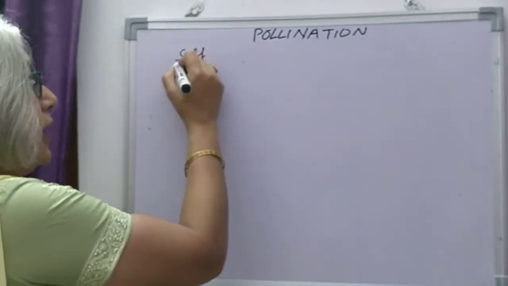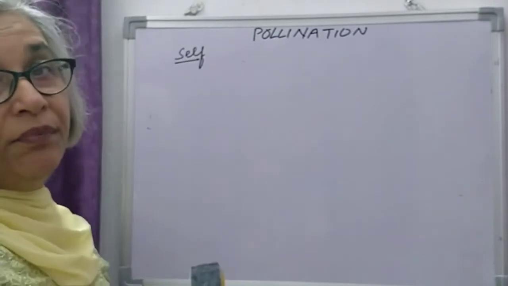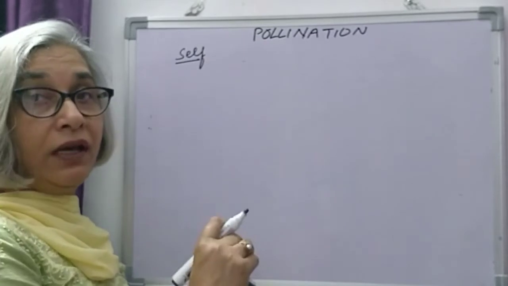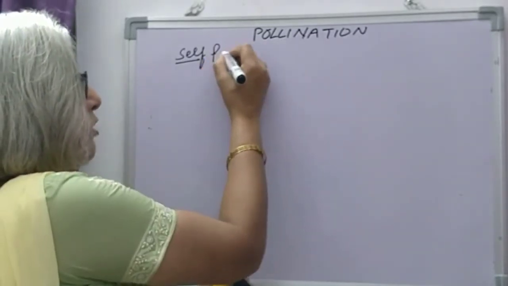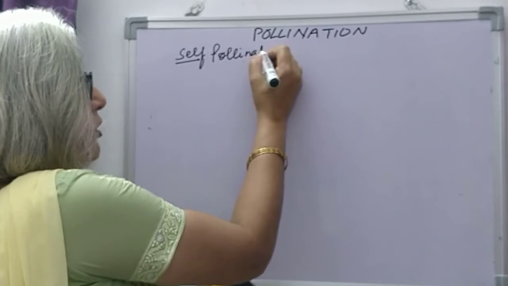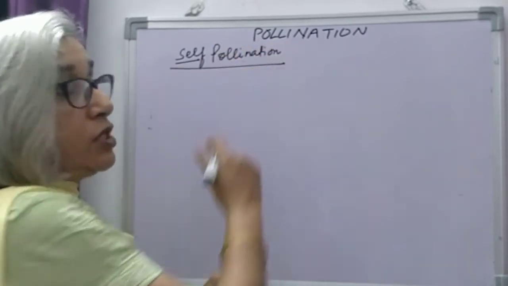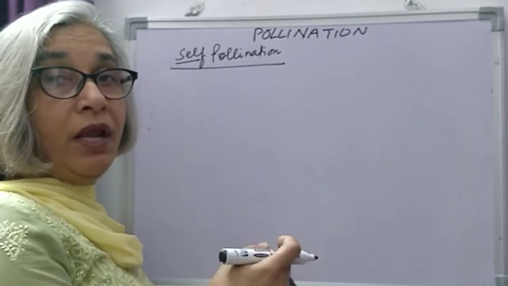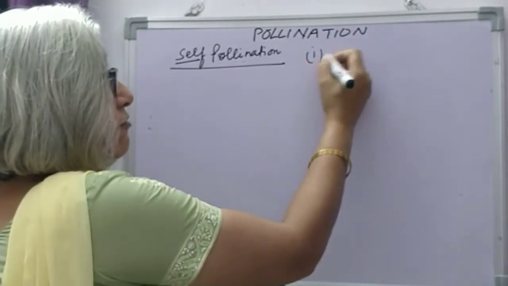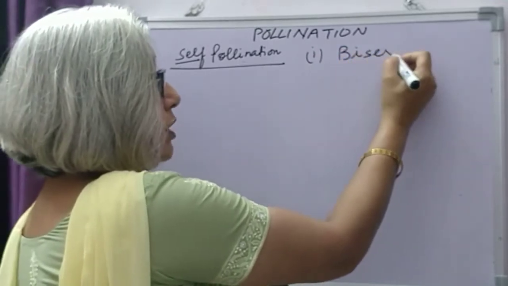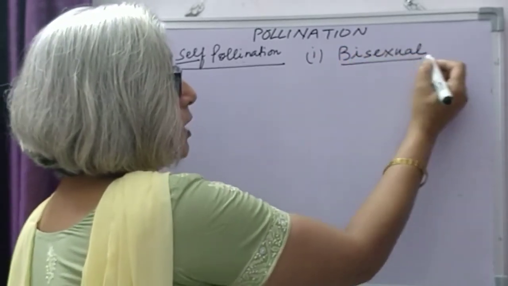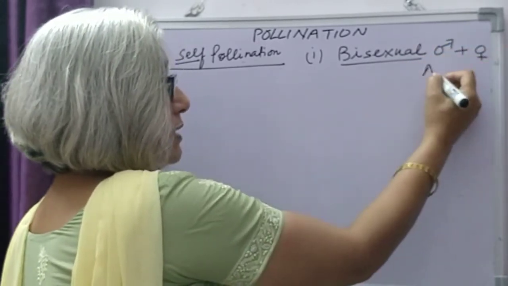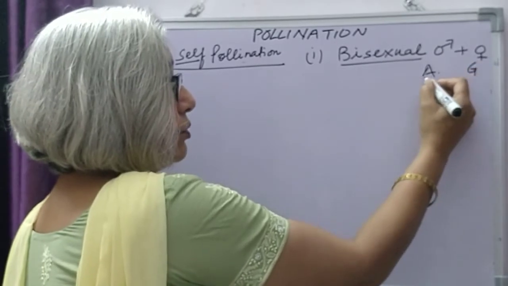Self-pollination, as we have discussed, means transfer is taking place in the same plant. Now, conditions for self-pollination. If the transfer of pollen grains from anther to stigma is taking place in the same plant, this means the flowers of that plant should be bisexual, containing both male and female parts, that is androecium and gynoecium.